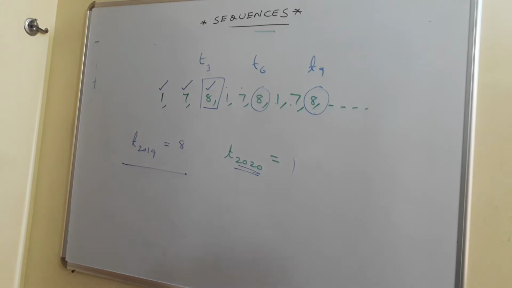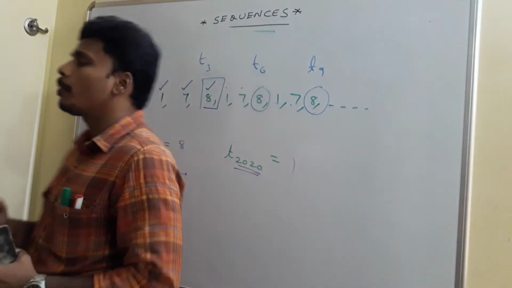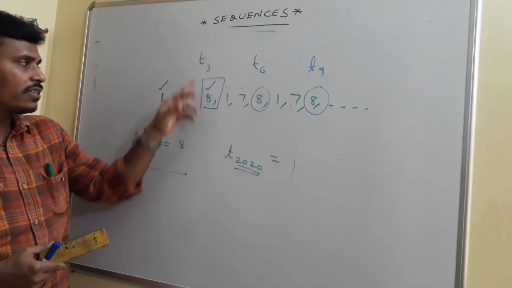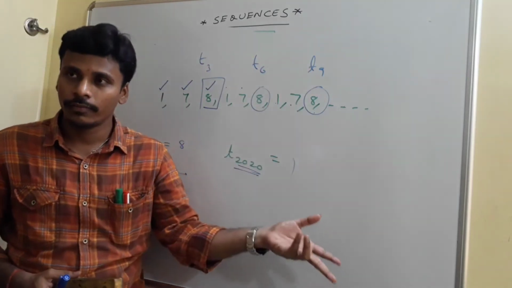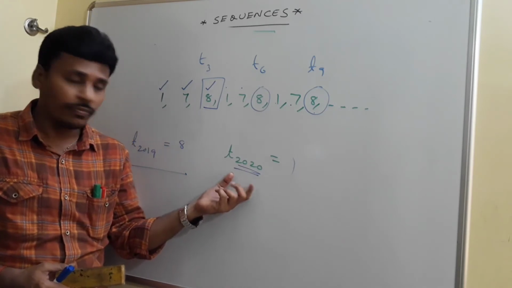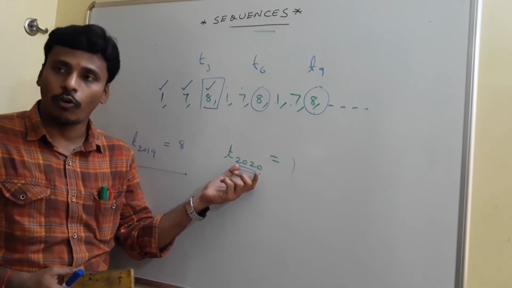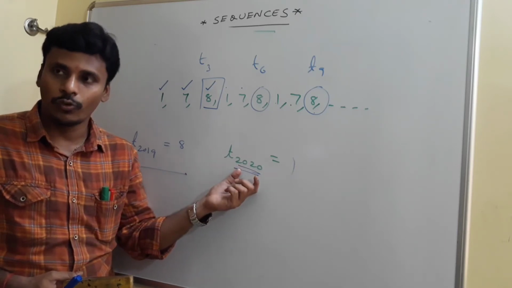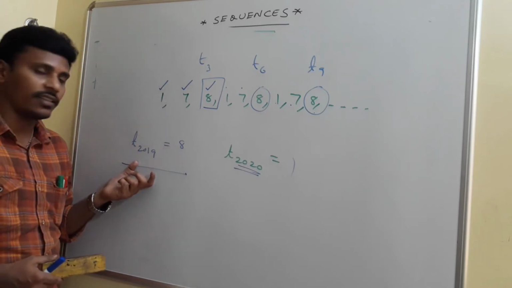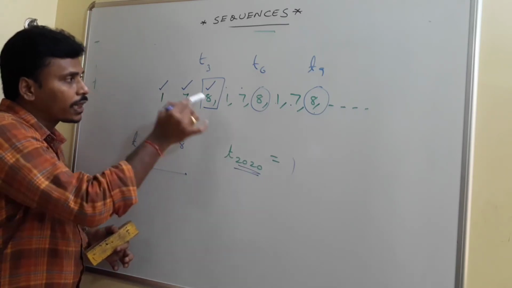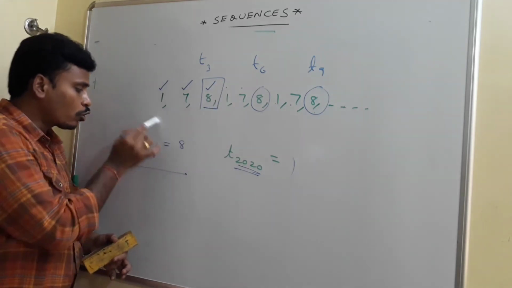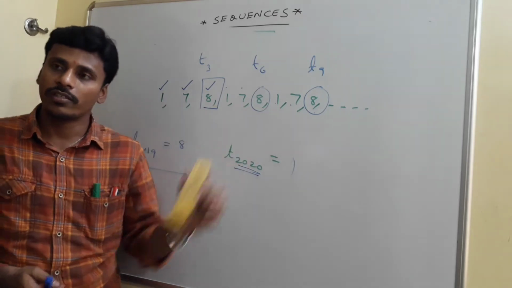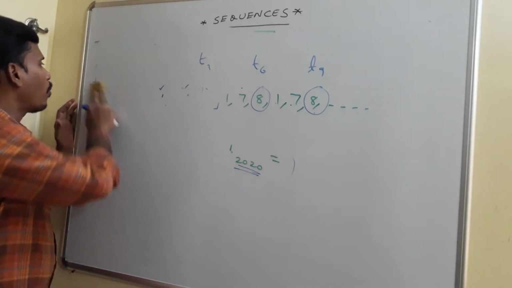We have a problem on the board: a sequence repeating after every 3 terms, like 178, 178, 178. The 8 is in the third position, 6th position, 9th position, and so on. If anybody asks you to find the 2020th term, since 2020 is not a multiple of 3, you need to look at the multiple of 3 nearest to 2020. 2019 is clearly a multiple of 3, and every multiple-of-3 term is 8, so T2019 is also 8. Automatically its next term is 1, since the sequence is repeating. This is something about sequences.